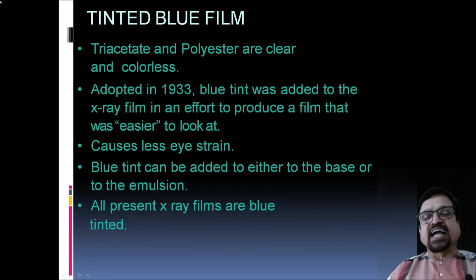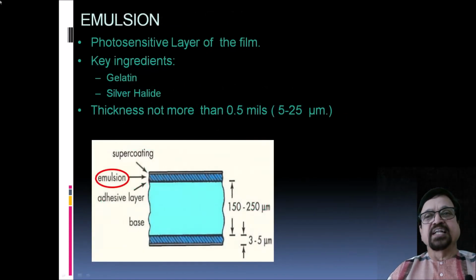Then it causes less eye strain. So hours of radiology sessions, film reading sessions, can be continued. Blue tint can be added either to the base or to the emulsion. So it is easier for both emulsion as well as for the base. Now all the present X-ray films are blue tinted. Now here we are seeing the emulsion, that is the dark blue with strips.